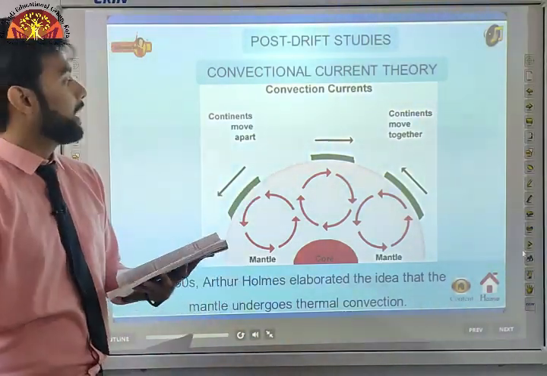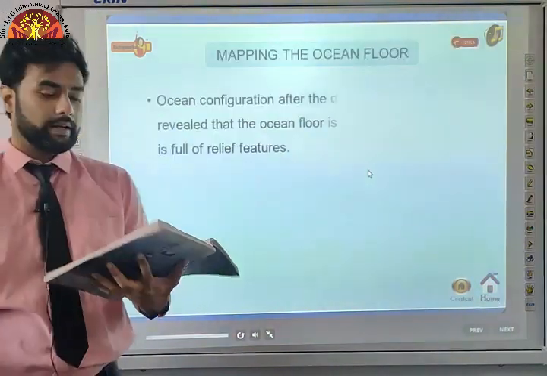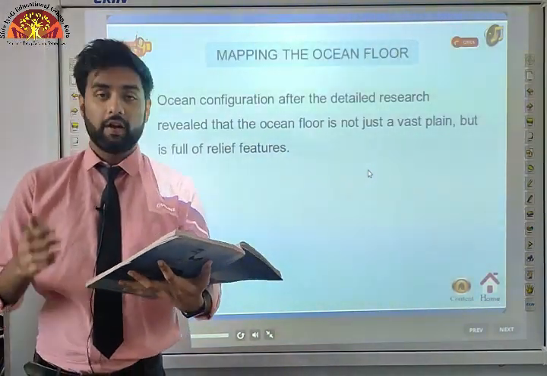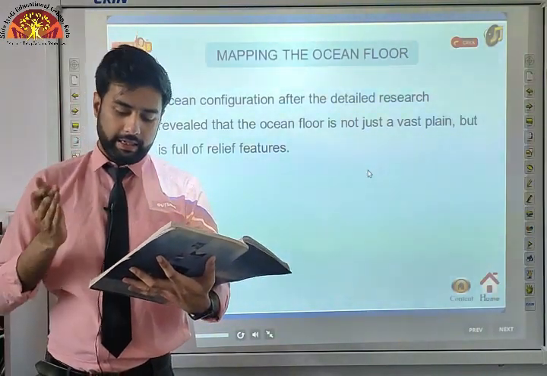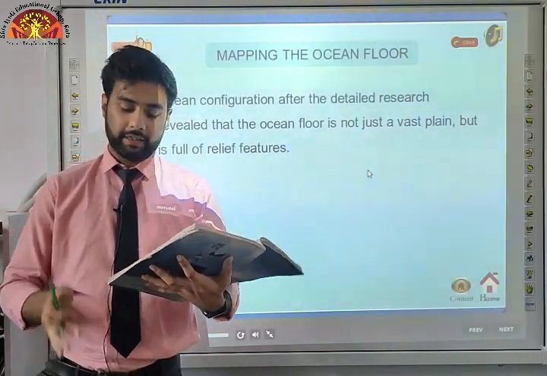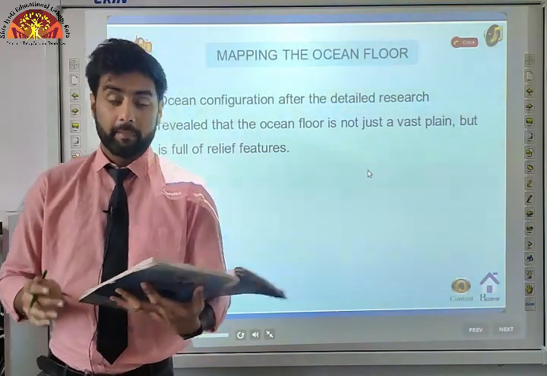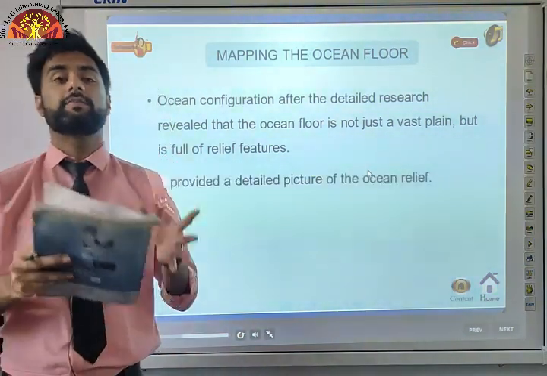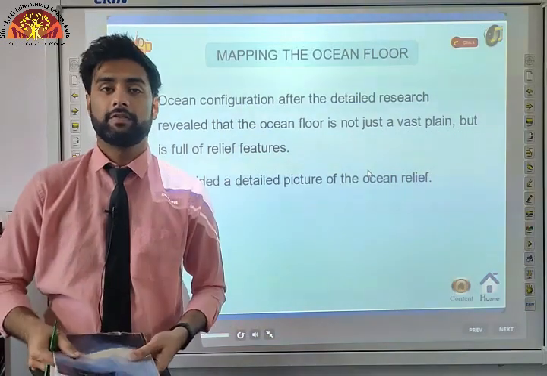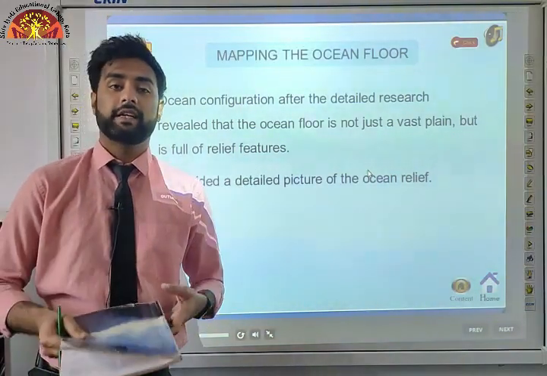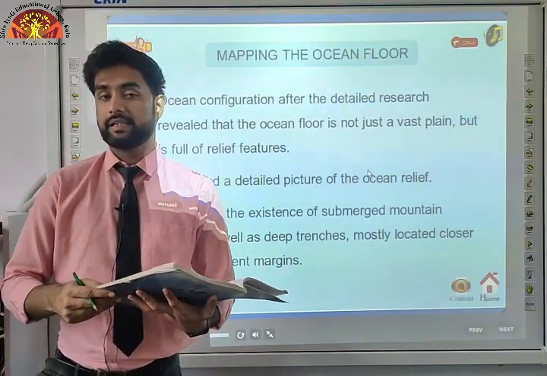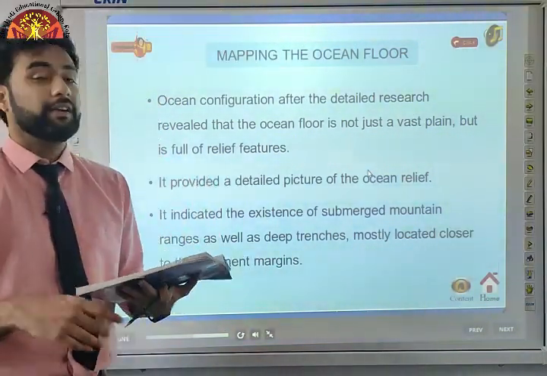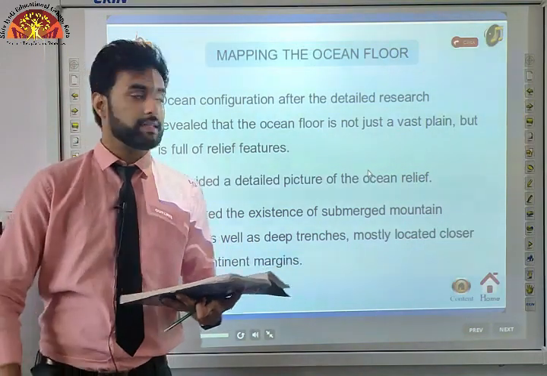Now, next is mapping of the ocean floor, when we decided to map our ocean floor in a good manner. Detailed research of the ocean configuration revealed that the ocean floor is not just a vast plain, but it is full of relief. Earlier we used to believe that the ocean floor is just a simple plain of land. But when scientists started to study it after the Second World War, they found out that it is actually full of relief, that you can find different types of relief such as mountains, valleys and trenches inside it.